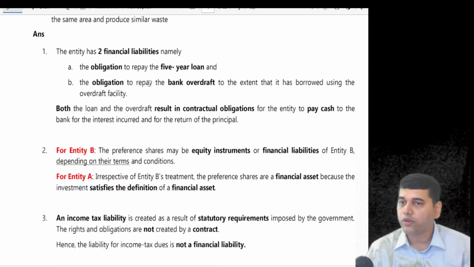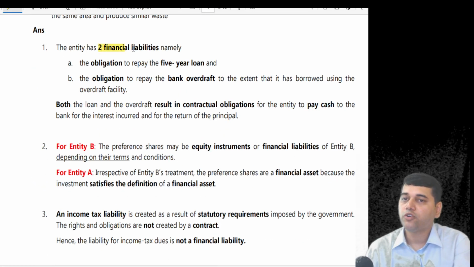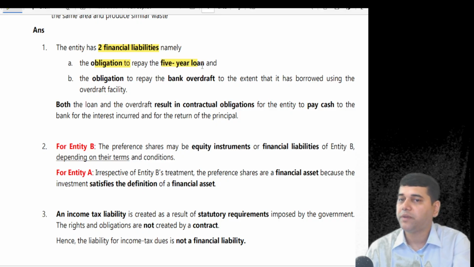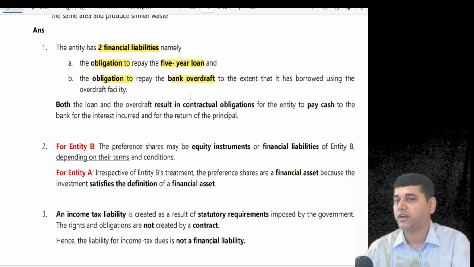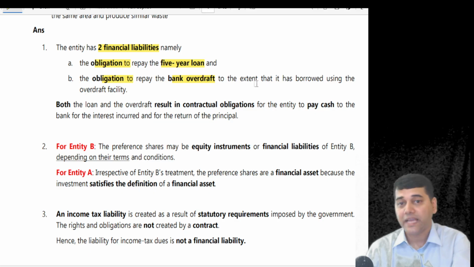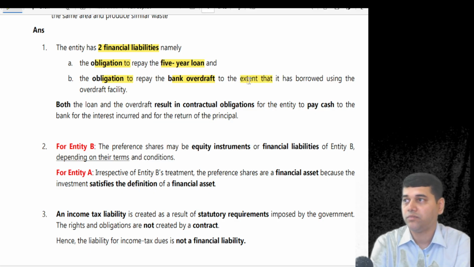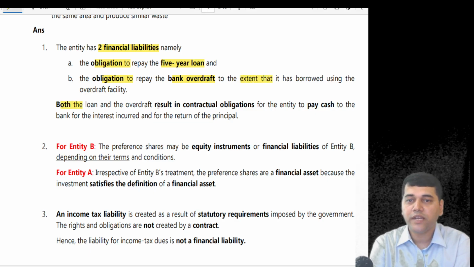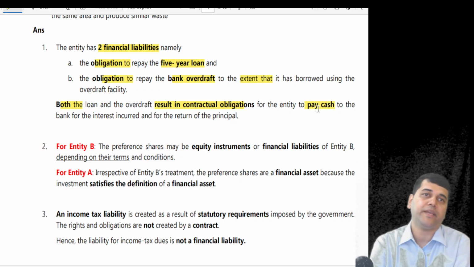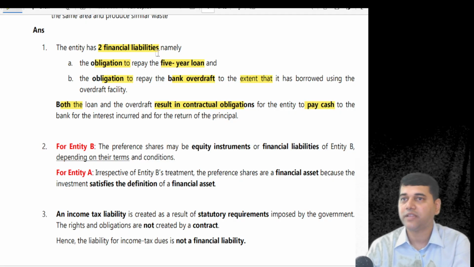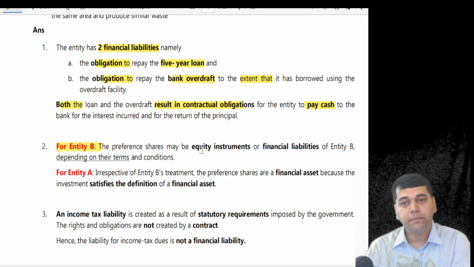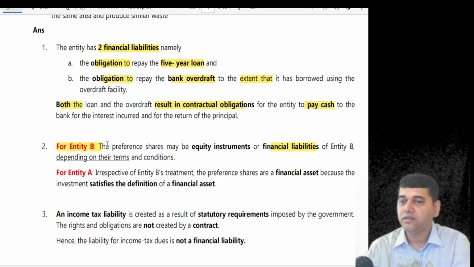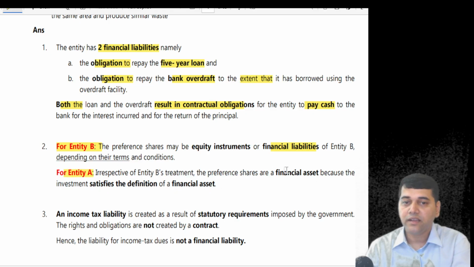So how are you going to write the answer? The entity has got two financial liabilities: obligation to pay the 5-year loan, obligation to pay the overdraft. To the extent it has borrowed, both the loan and the overdraft result in a contractual obligation to pay cash. That's why it's a financial liability. Understood the answer pattern? Now entity B, it is a financial liability. Entity A is a financial asset.